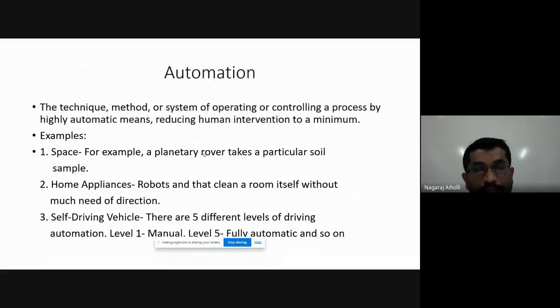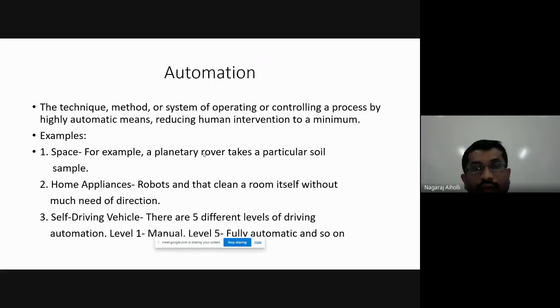Now, before coming to PLC and SCADA, we have to know what is automation. You all are familiar with the term automation, right? In the branch of mechanical engineering, you know what is automation. It's a technique or a method or system to control the different devices automatically.